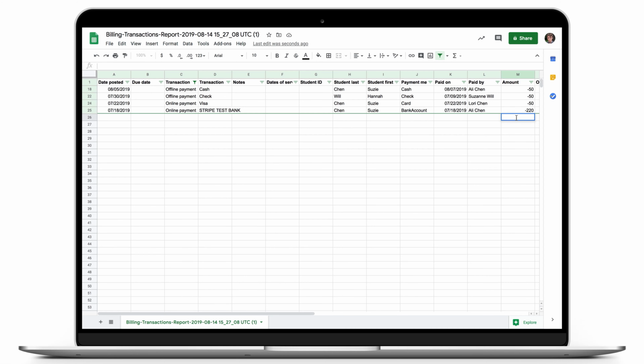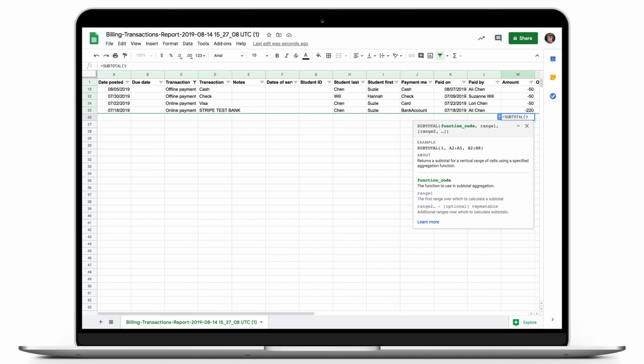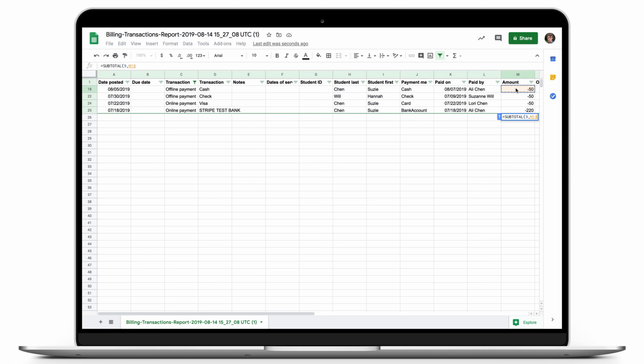Then type the following formula in the cell: equals subtotal 9, comma, and then the range of cells you want to sum. For example, in the filtered data below, you are summing the payment of 50 and 220. You can either click on -50 and drag your mouse down to -220, or you can type the range of cells using a colon to separate the first and last cell. For example, -50 is in the cell M18, and -220 is in the cell M25. So you can write the range as M18 colon M25.